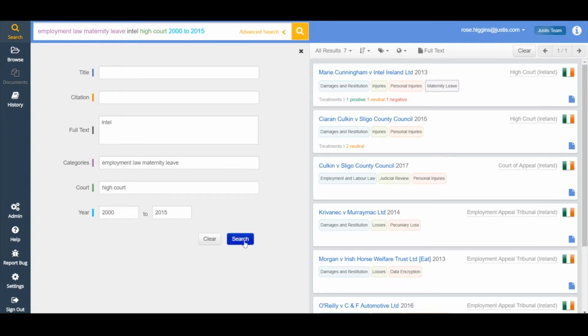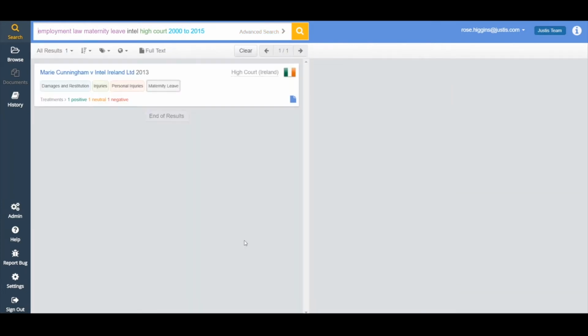So that is generally searching on JustisOne. The only thing that I want to mention quickly is boolean operators or search operators. Now, some of you may be familiar with these, some of you may not. They are extremely useful when you're doing your research to ensure that you either include or you deliberately exclude anything that you want to make your search results much stronger from the get-go.